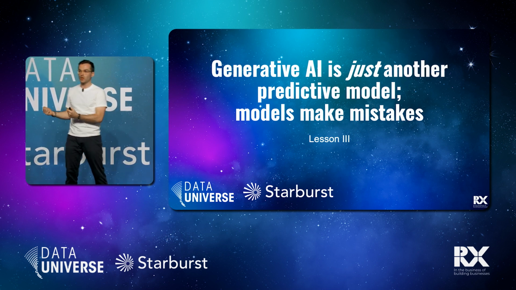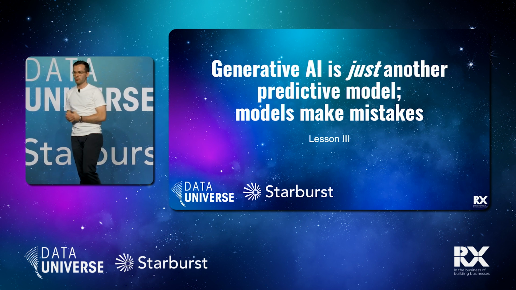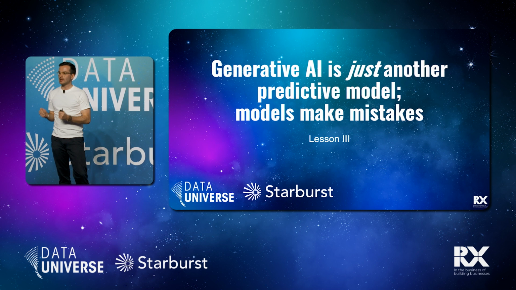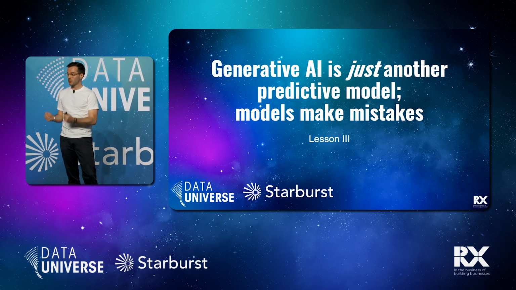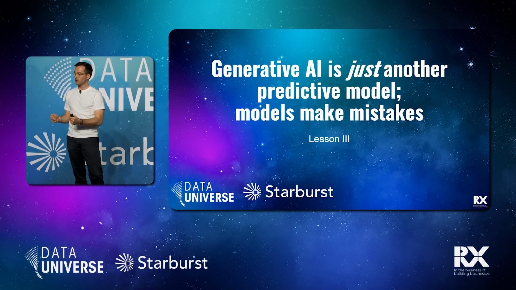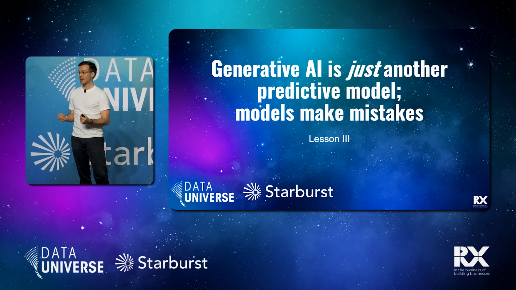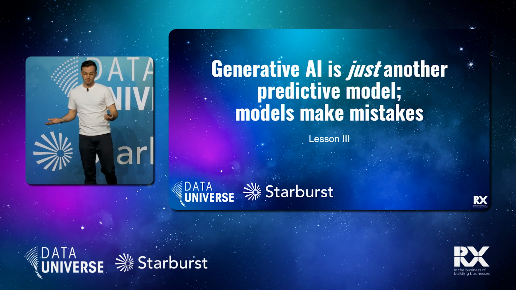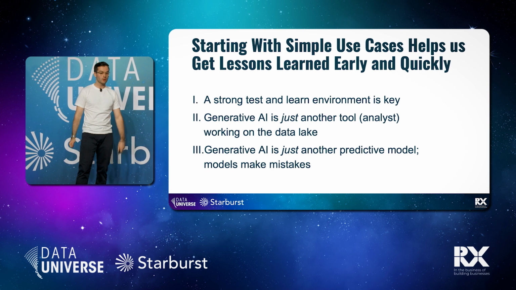The guardrails will look different, and we can maybe also talk about that at some point. But the key part here is we need to treat it like a model that makes predictions. Those predictions have errors, and so we need to account for those errors. And ultimately, the question is, given the performance and accuracy of my model, is it suitable for the task, for the thing that I'm trying to solve? And that's it. Those are our three lessons.